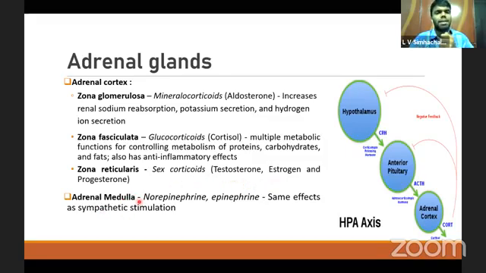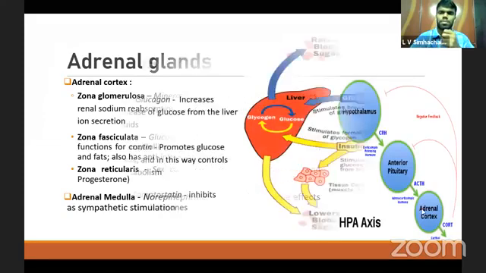Next, adrenal medulla secretes hormones called norepinephrine and epinephrine. They are also called noradrenaline and adrenaline, which has a sympathetic stimulation. They are flight or fight hormones. This is the hypothalamus pituitary adrenal axis. The hypothalamus releases a corticotropin releasing hormone, which acts on the anterior pituitary gland to release adrenocorticotropic hormone, which acts on the adrenal cortex to release the hormones from the adrenal cortex.